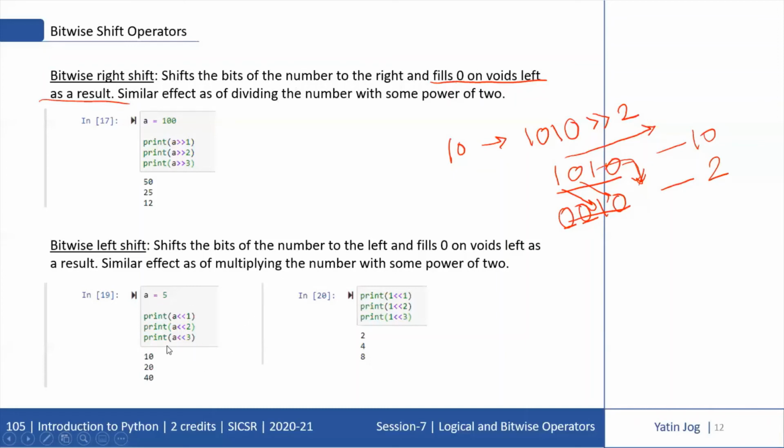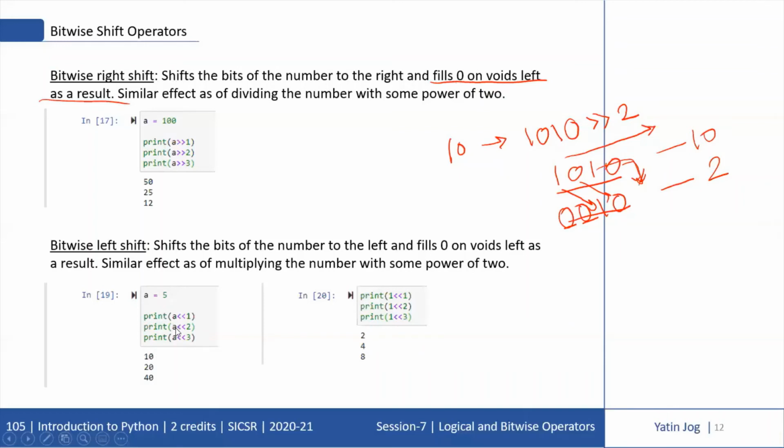So look at this example. In the first example, the initial value of A is 5, and then I'm trying to print the value of A with left shift by 1, left shift by 2, and left shift by 3. If I shift the binary of 5 by one location to the left hand side, I get a value of 10. 2 raised to 1 is 2, and 5 twos are 10.